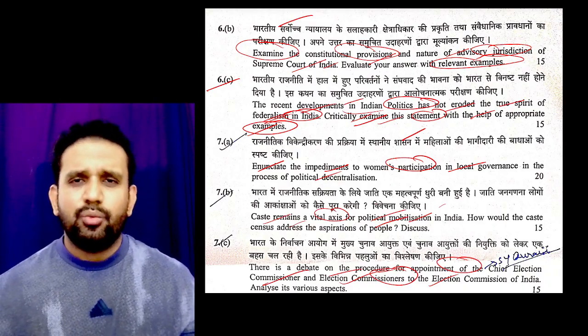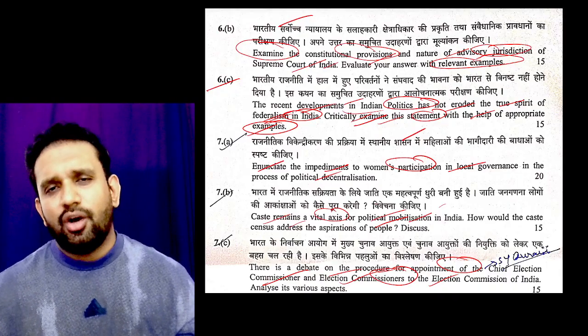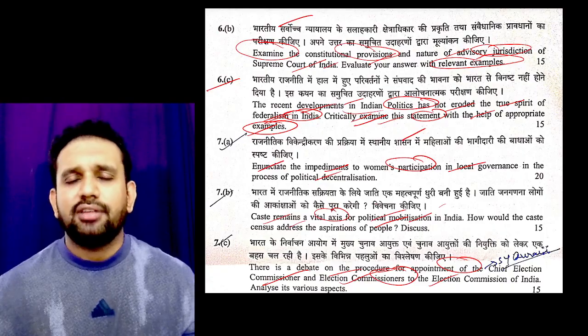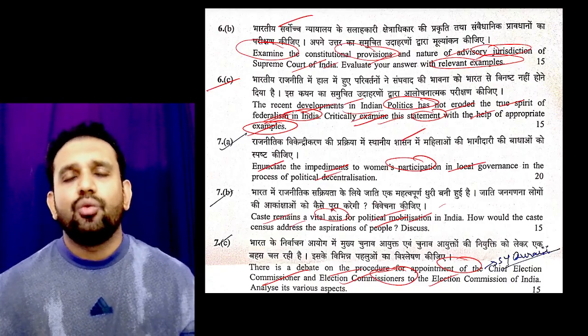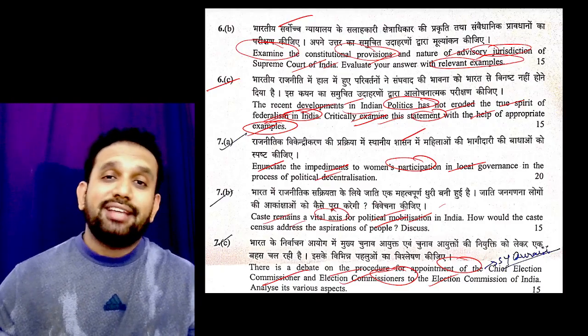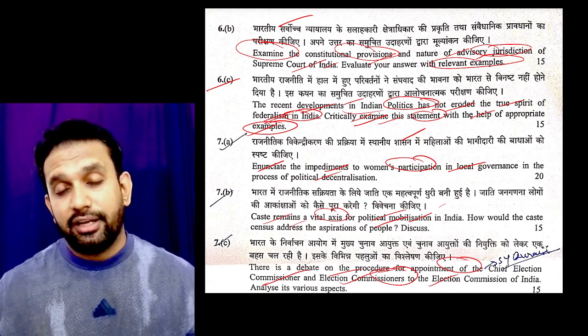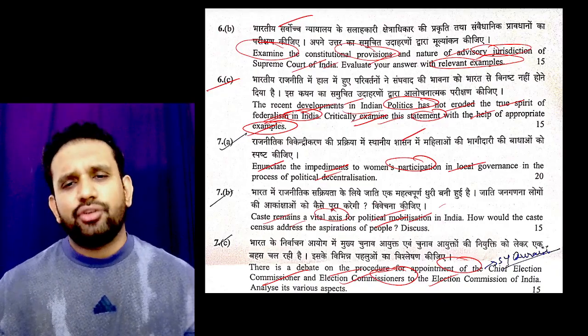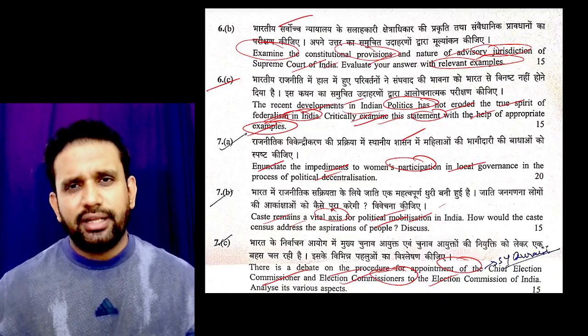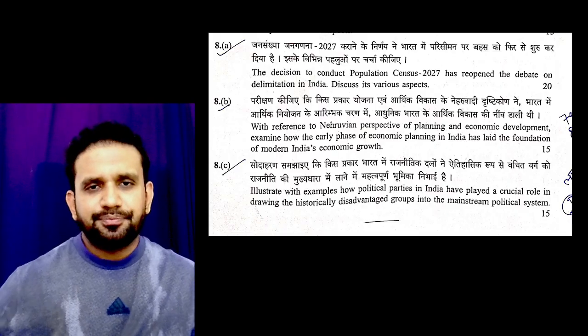Why it is good, why it is bad, why the PM should be a part of it, why an outsider should be a part of it, what is the role of its actual functioning, whether the functioning has any relation to the political setup or not, why politics have to be away from the Election Commission in order to ensure free and fair elections. All these common things you already study in the debates, and they are already there in the articles. If you're just following the newspapers, it's easy to do.